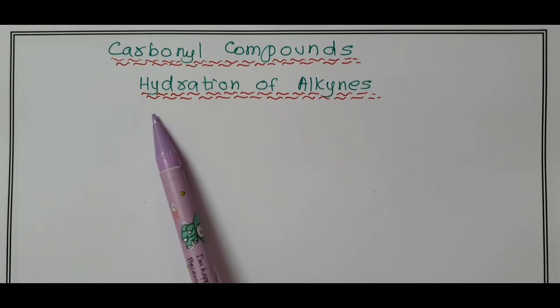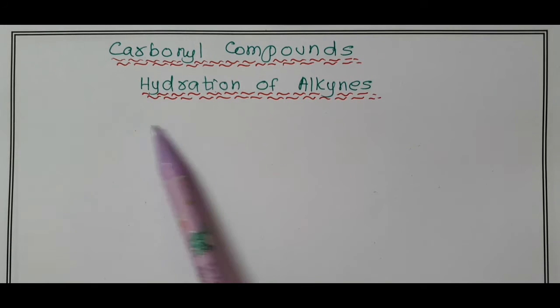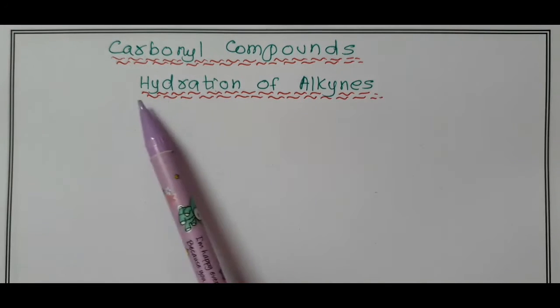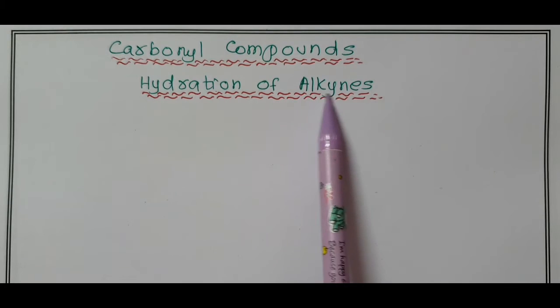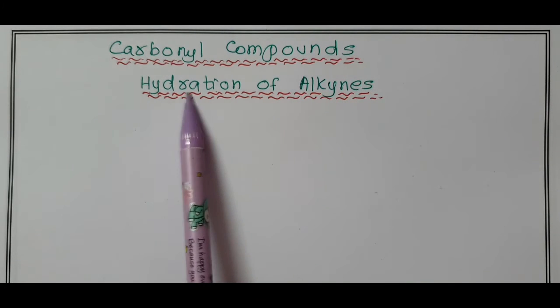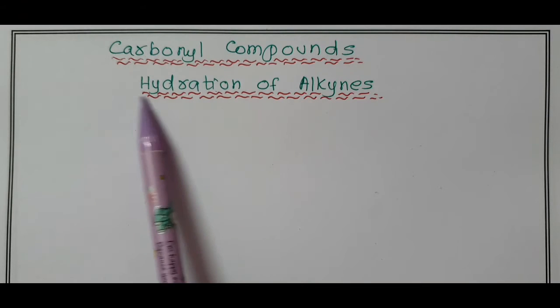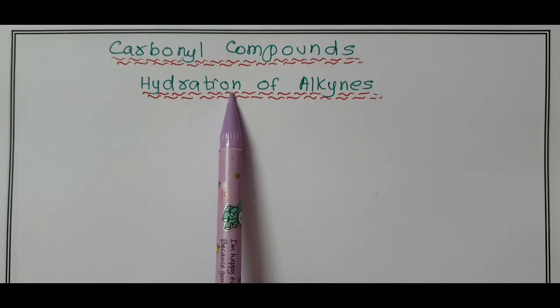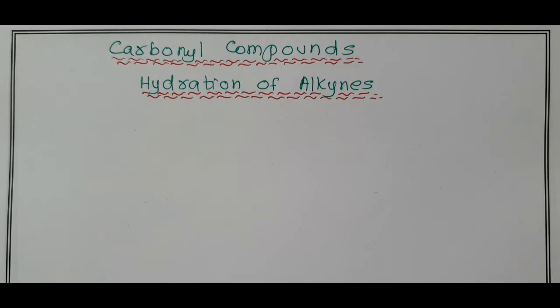Carbonyl compounds. In this video, we are going to discuss the preparation of aldehydes and ketones by hydration of alkynes, a triple bonded compound. Hydra means water molecule. Hydration is the addition of a water molecule to an alkyne.